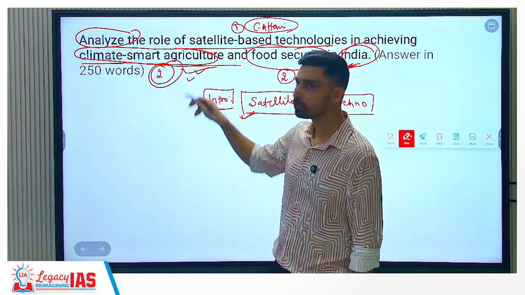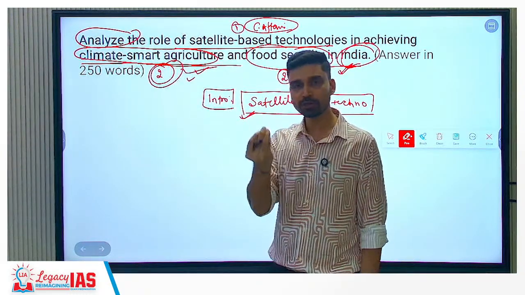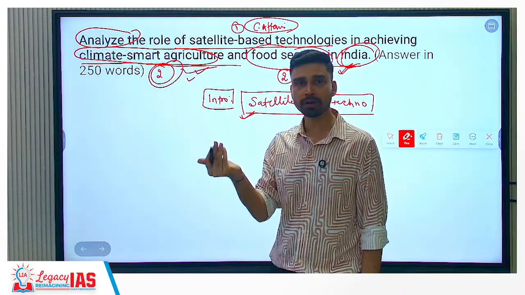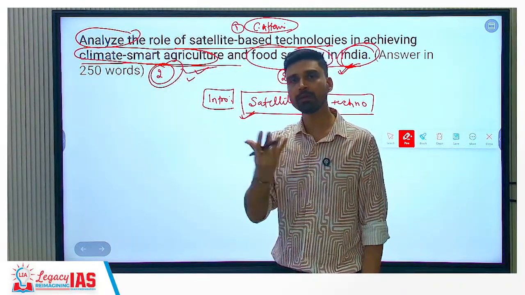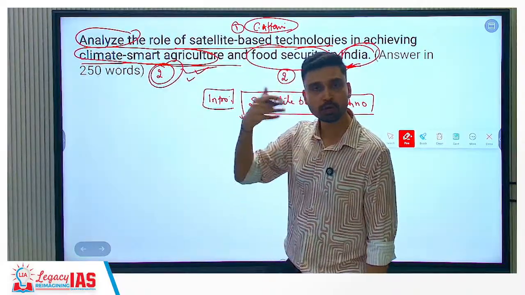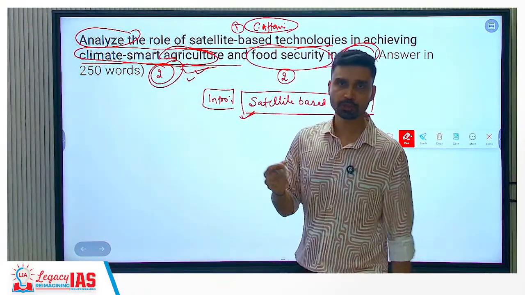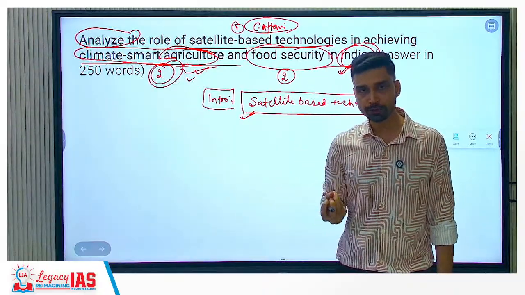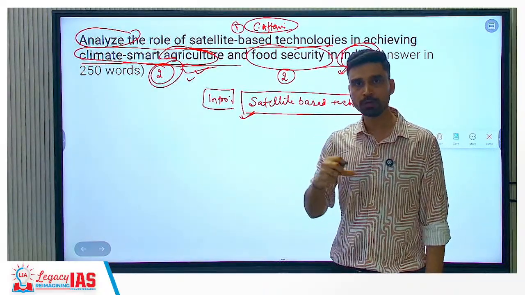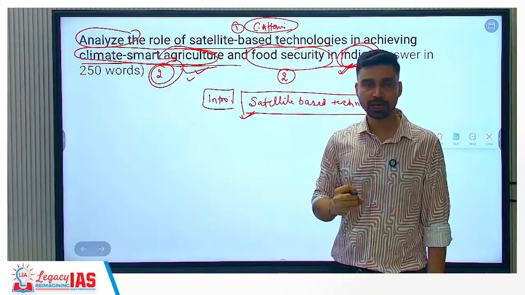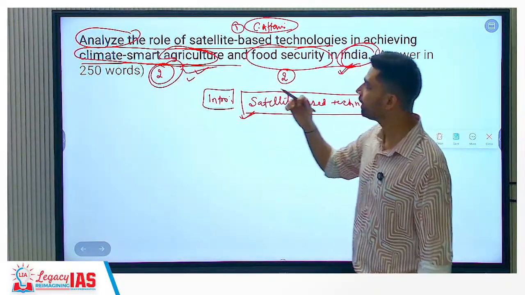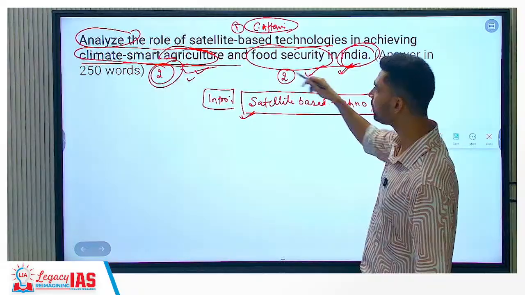Third, we can also try to understand the weather system, moisture availability, rainfall availability, probability of rainfall, whether flood-like conditions can prevail or drought-like conditions can prevail, prediction of monsoon and all that. So based on that, we can then do agricultural planning as such. So to better understand the availability of moisture, the overall distribution of rainfall, the probability of pest attack, right? And that is how we can ensure climate smart agriculture. Food security, both are linked together.